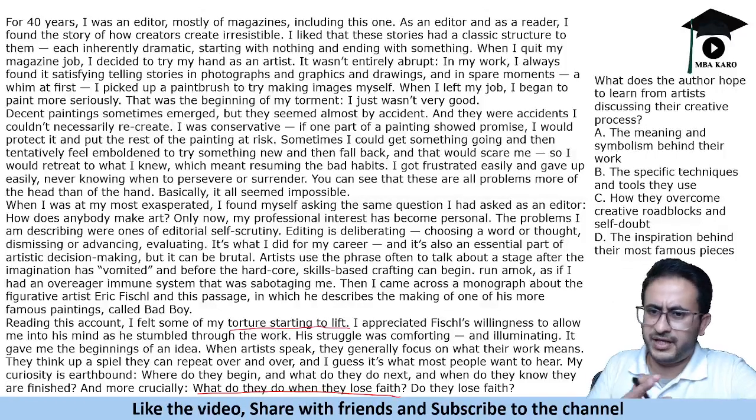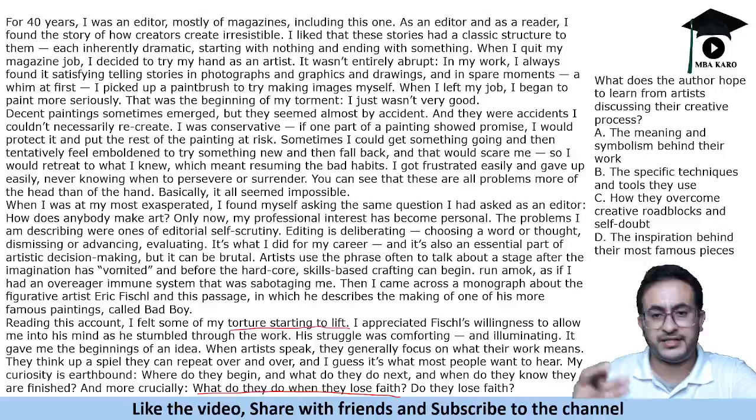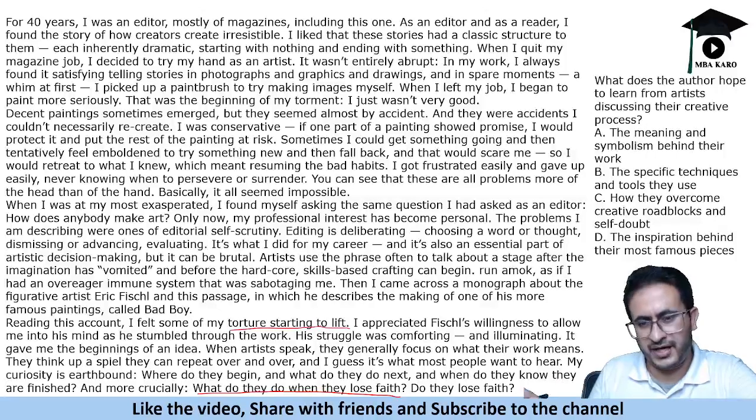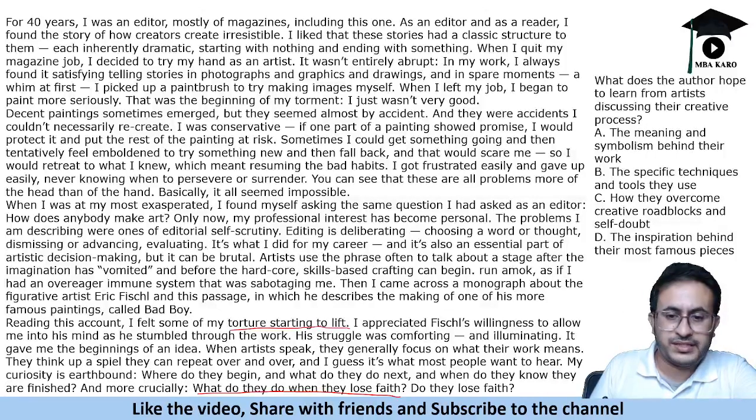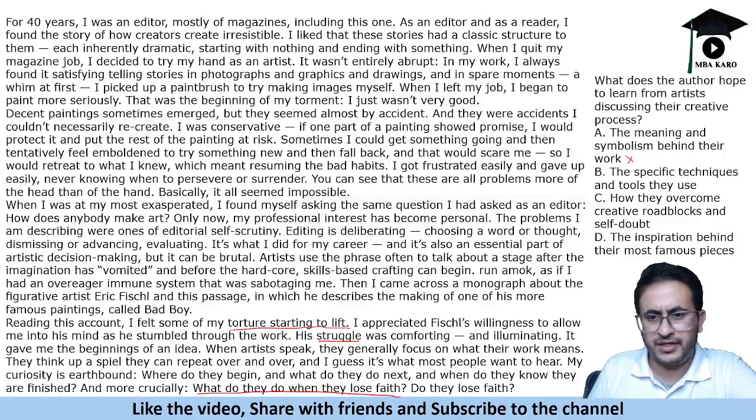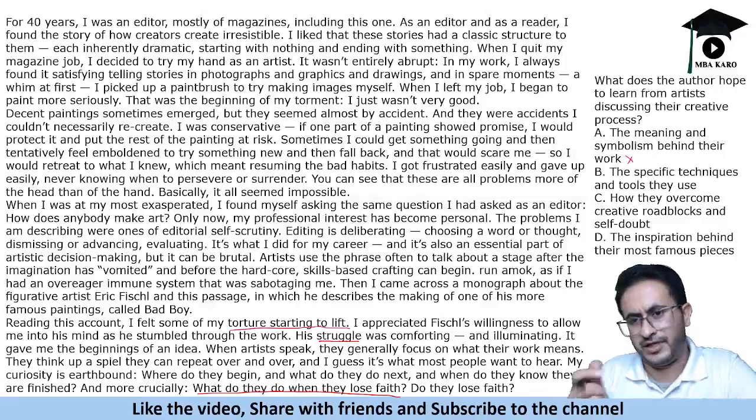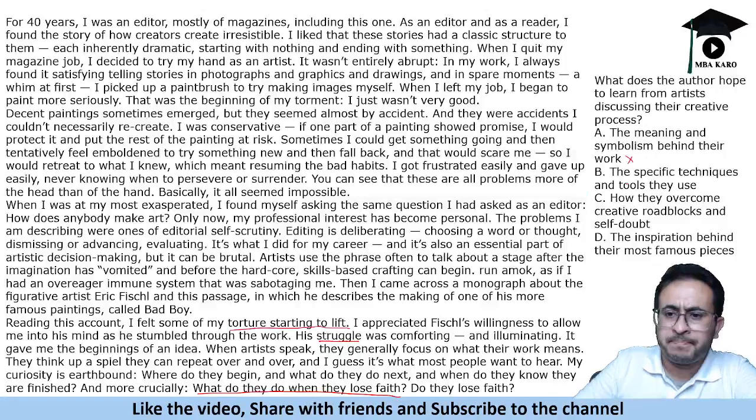The author was skeptical whether, as an artist, he or she was a good artist or a bad artist. Now it talks about the struggles of the artist. So basically it is not about the meaning and symbolism behind their work. What does their work mean? That is not mentioned. Specific technique, no, it is not mentioned. How they overcome creative roadblocks and self-doubt. The inspiration is not mentioned.